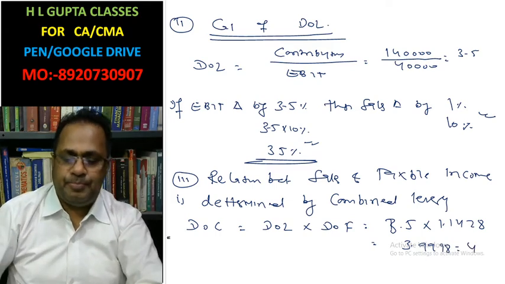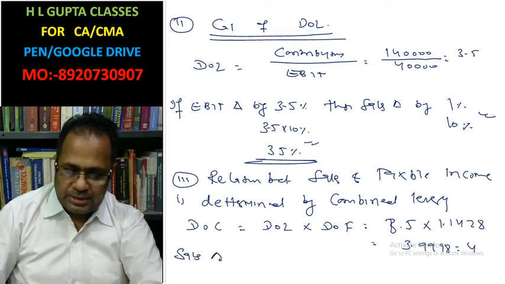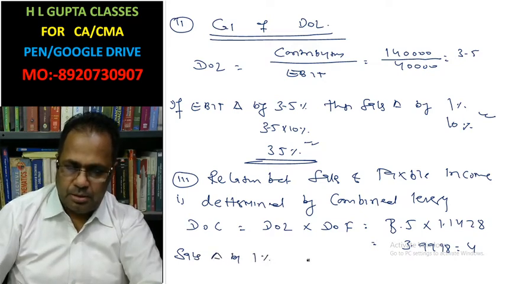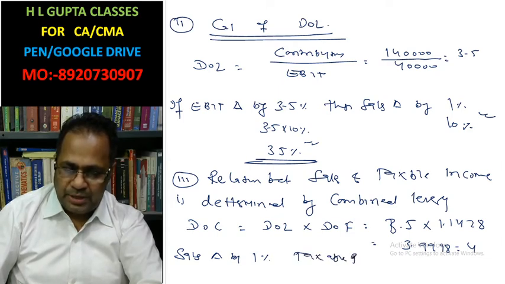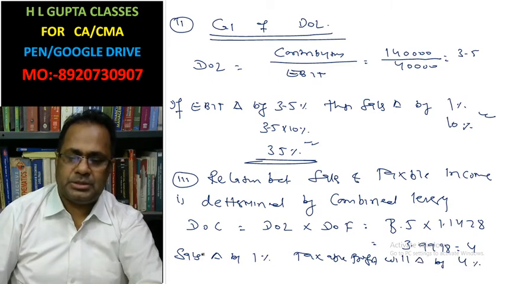It means if sales change by 1%, taxable profit will change by 4%.